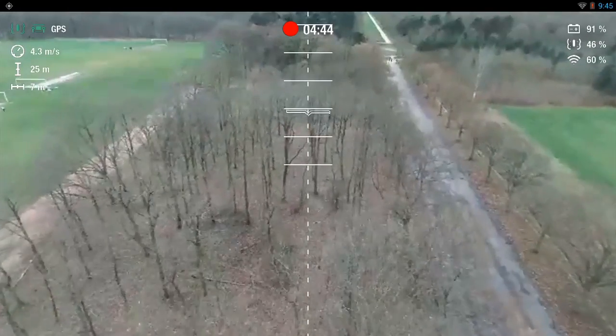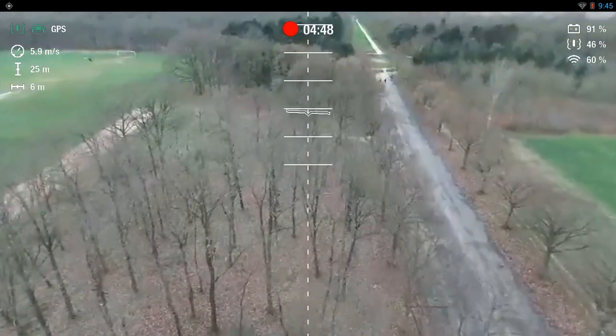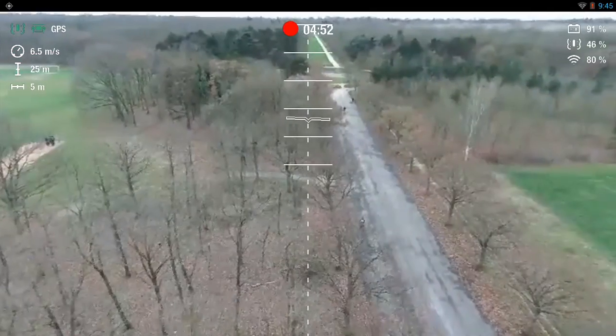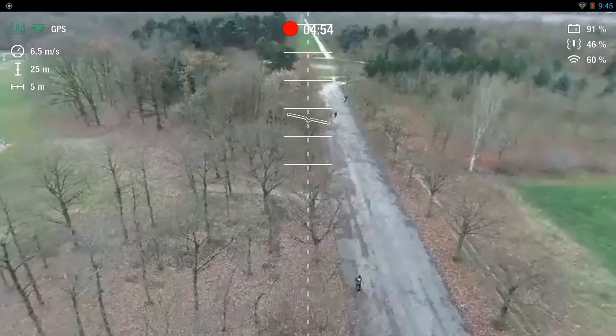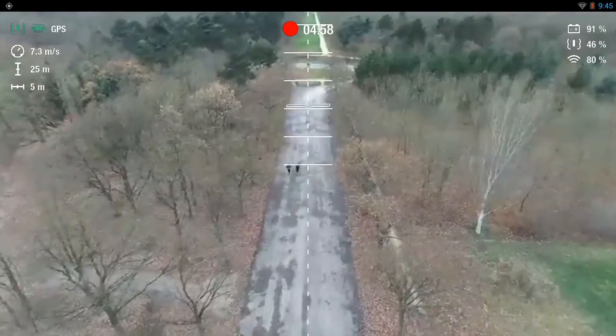Telemetry indicators assist you during your FPV flights. On the left, you can see the speed of the drone, its altitude, and its range from the Skycontroller. On the right, you have battery indicators for the drone and the remote and the strength of the Wi-Fi signal.